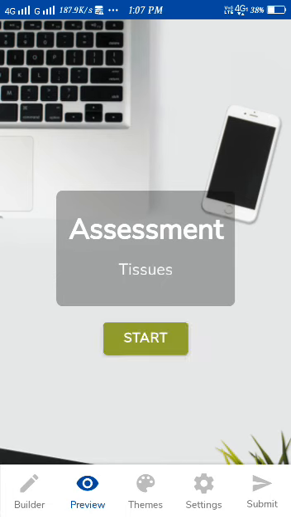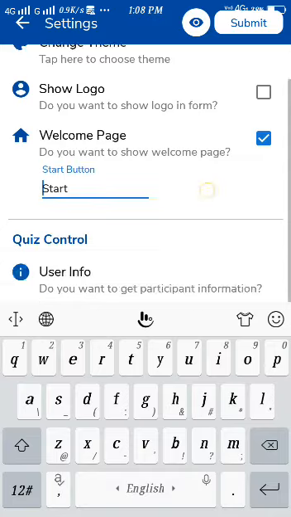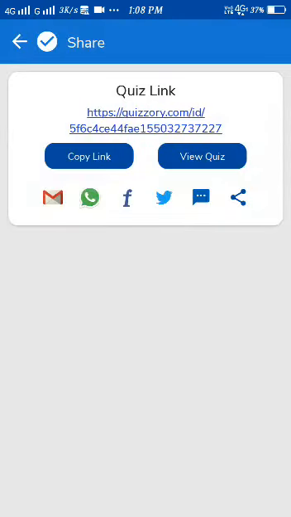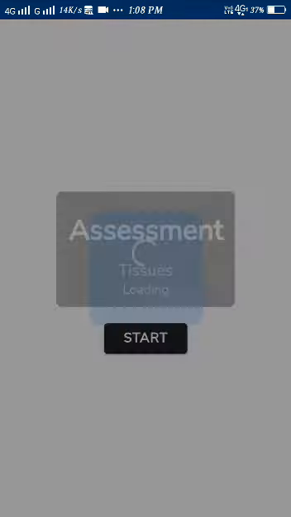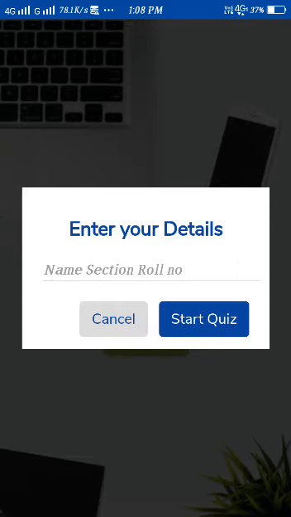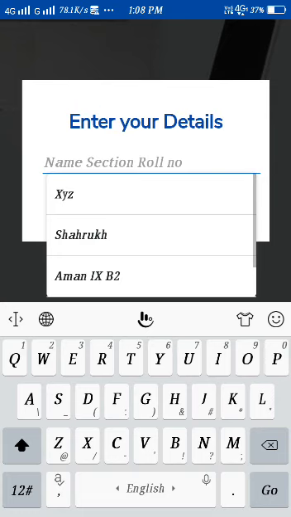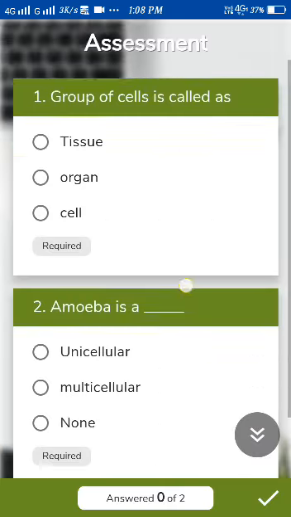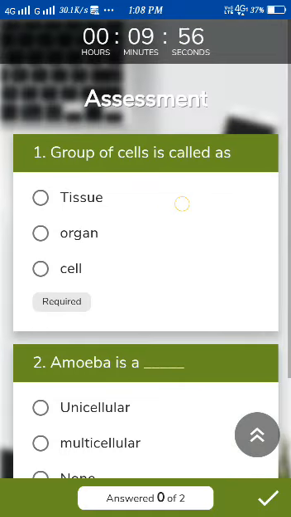That is how you see, and then you can go in the settings again. So many options are there. Now I will submit it. Once it is submitted, all the questions are completed here, and we can view the quiz. Go for the view, because if you want to edit again, if you want to change any questions, you can. It will show start like this. The student will be getting this link and he will be writing. I'll make it XYZ. Start quiz. Right here you can see the timing has been started.